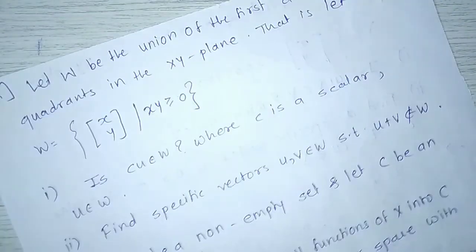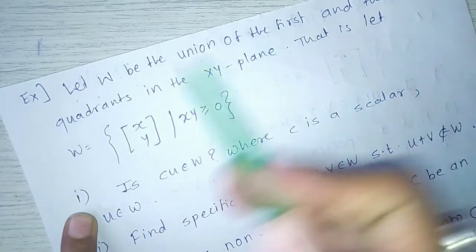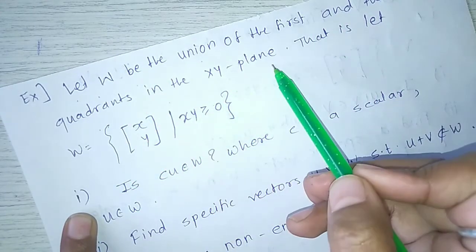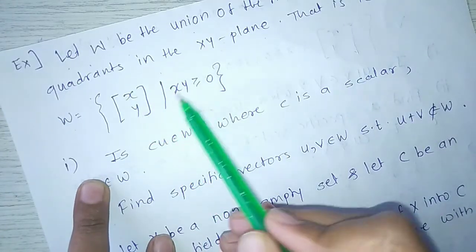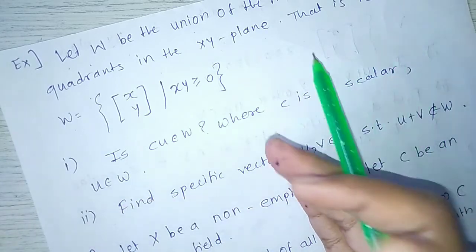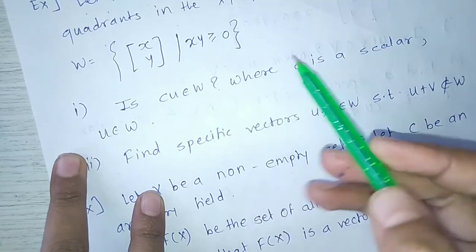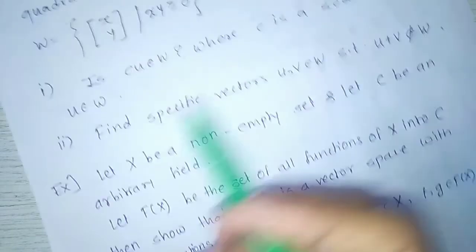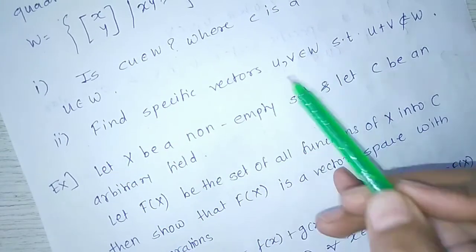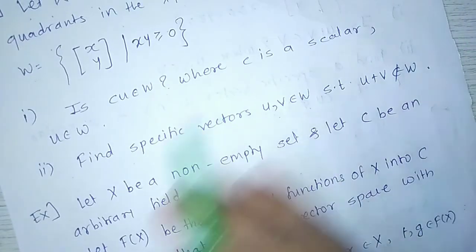The next example is for your exercise. First, let W be the union of the first and third quadrants in the xy plane, that is, let W equal the set of (x, y) such that x into y is greater than or equal to 0. First, is c into u in W, where c is a scalar and u belongs to W? Second, find specific vectors u and v in W such that u plus v does not belong to W.